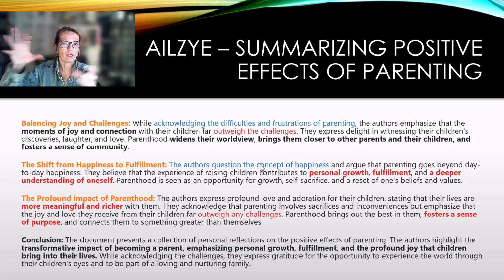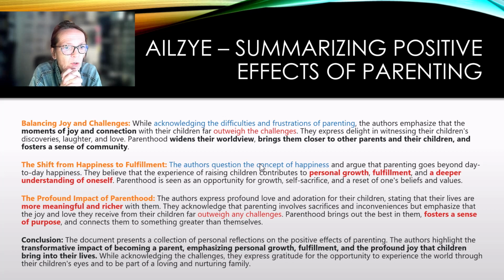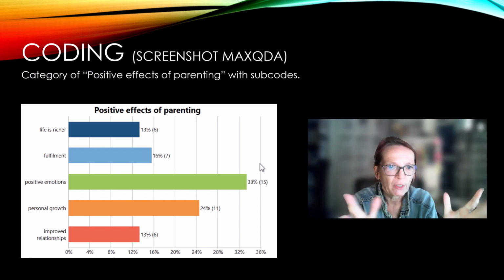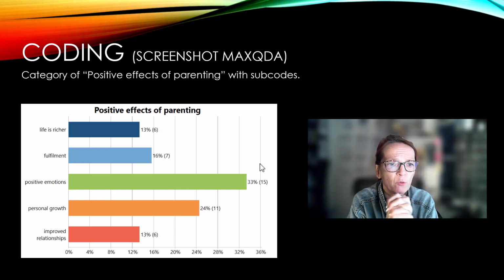Which of course in the analysis we would also put these together, but here the focus was supposed to be only on the positive effects, but as mentioned, I was not giving any instruction. I was just saying, here is a document, please summarize. So this is just to give us a different look, the coding statistics that you get in MAXQDA, and the summaries of the category to kind of pick on these main points or pull them out and give us a little bit more context around that. So that's what we have been coding.